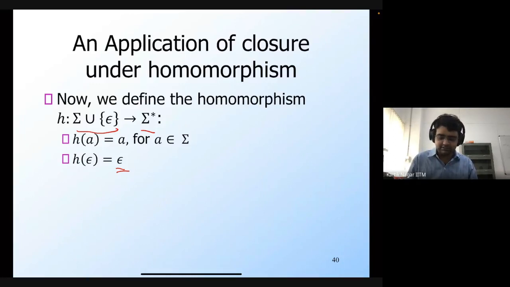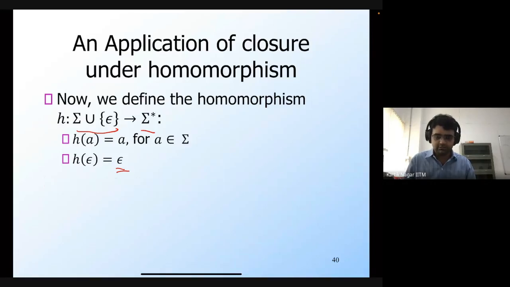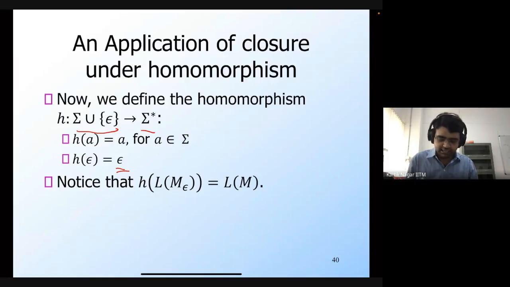Now you can see that h of L of M epsilon is going to be equal to L of M. L of M epsilon is the language of the ordinary NFA, and this language is going to contain the symbol epsilon inside it. But if you apply h, all of those epsilon symbols are going to vanish, and what you're going to be left with is the language of M itself.